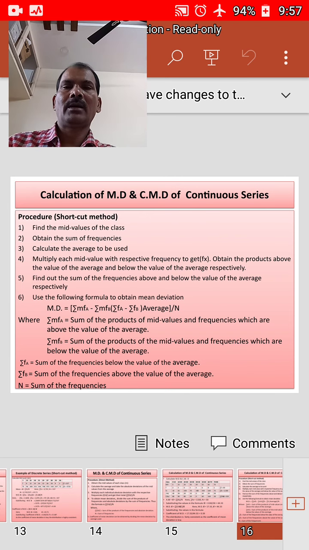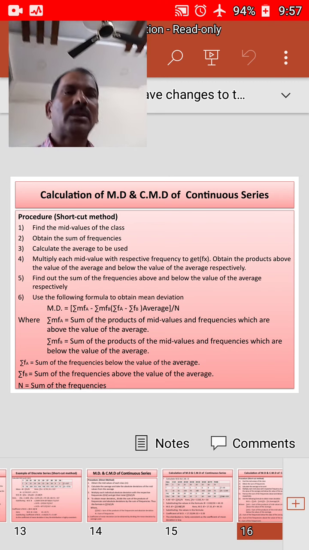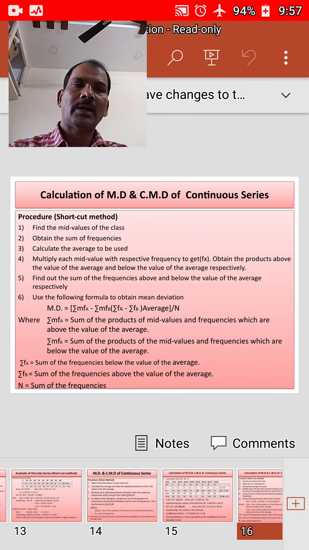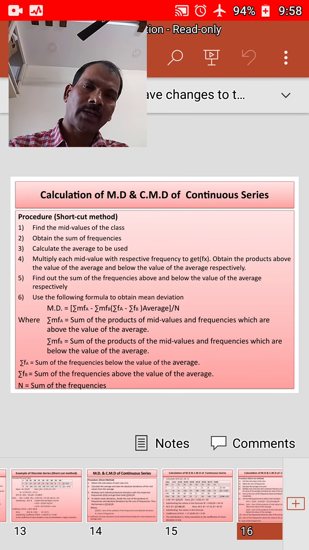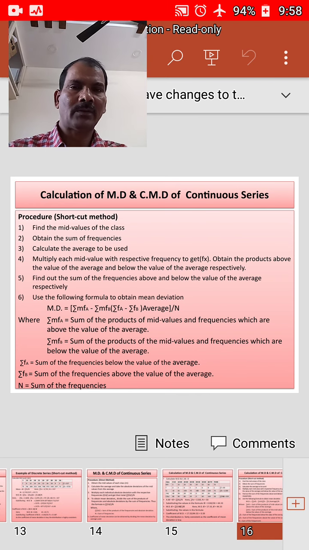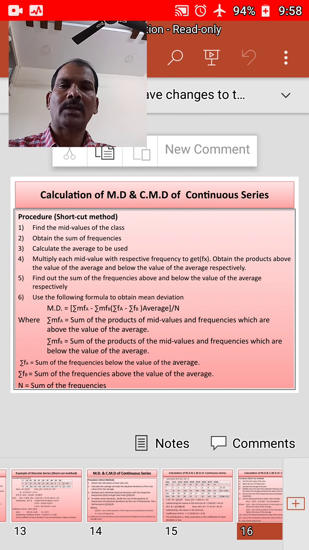Here we know that sigma m f a is nothing but the sum of the products of the mid values and frequencies which are above the value of the average, and sigma m f b is the sum of the products of the mid values and frequencies which are below the value of the average. Sigma f a is the sum of the frequencies above the average, sigma f b is the sum of the frequencies below the average, and n is the sum of the frequencies, that is, the number of observations. With this, we'll do one problem on this.